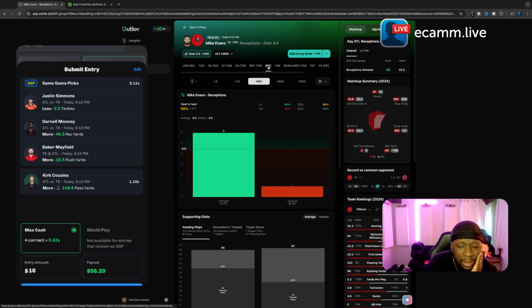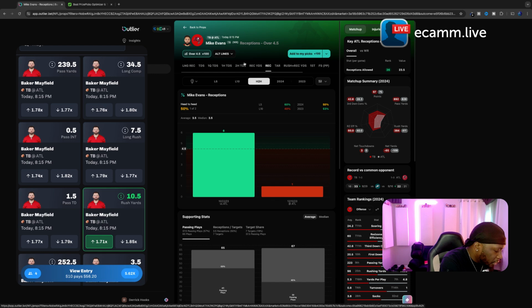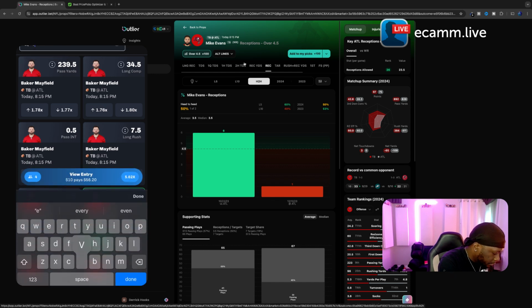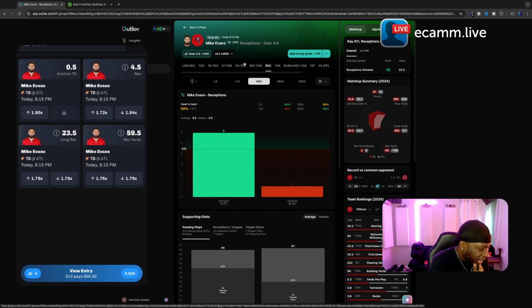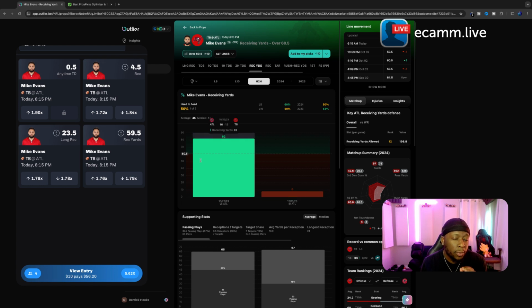Let's look at his receptions. 4.5 receptions. Let me look and see where his value lies on Chalkboard. That's what's really important. So his receptions look good. Okay, so we have some value. Let's look at his receiving yards. The original line is at 60.5. Chalkboard has him at 59.5.